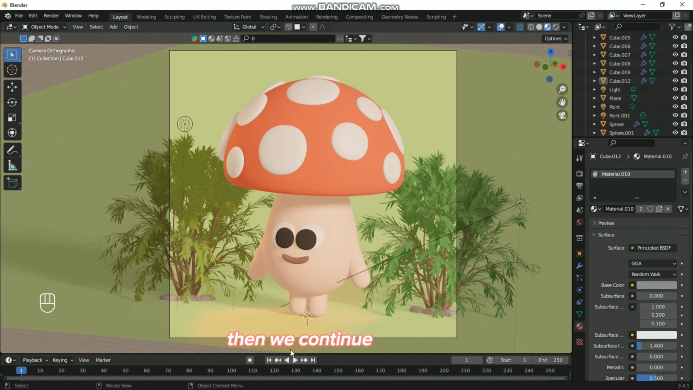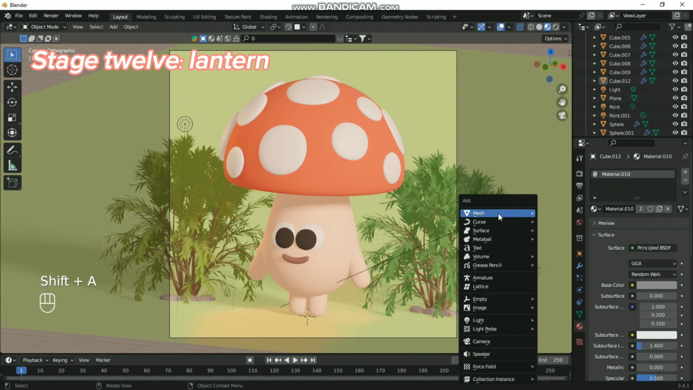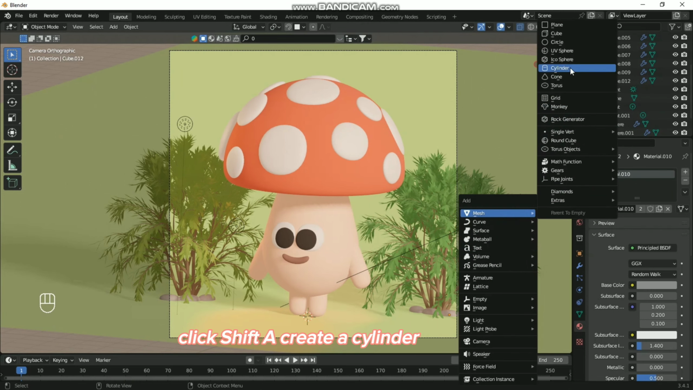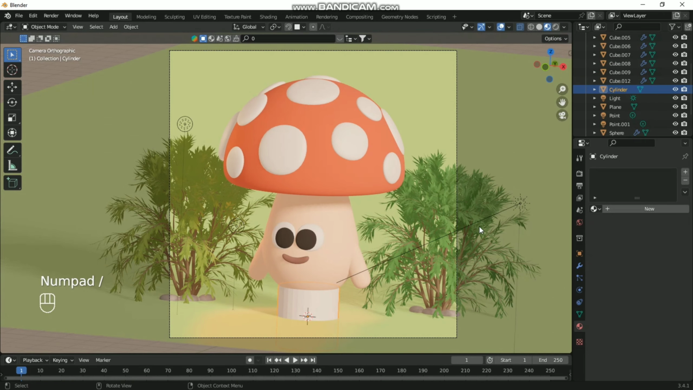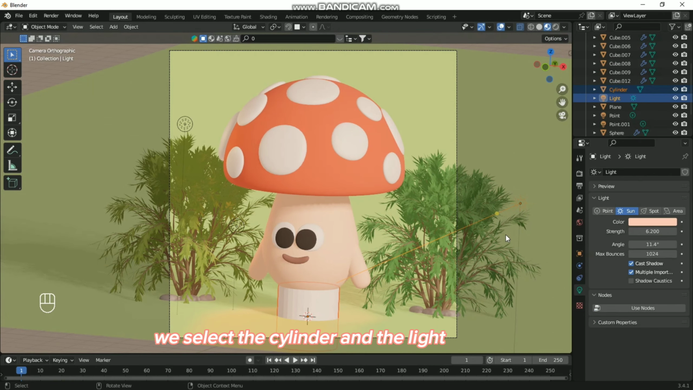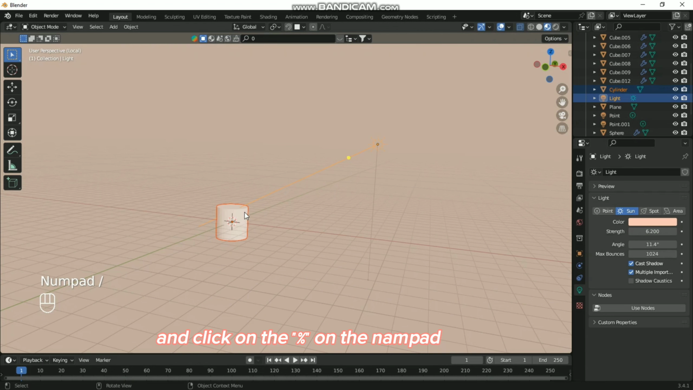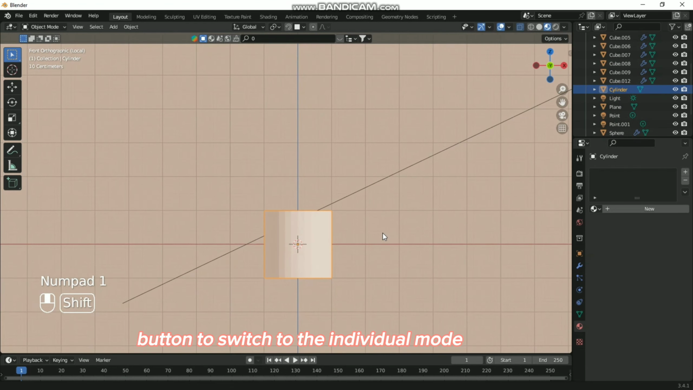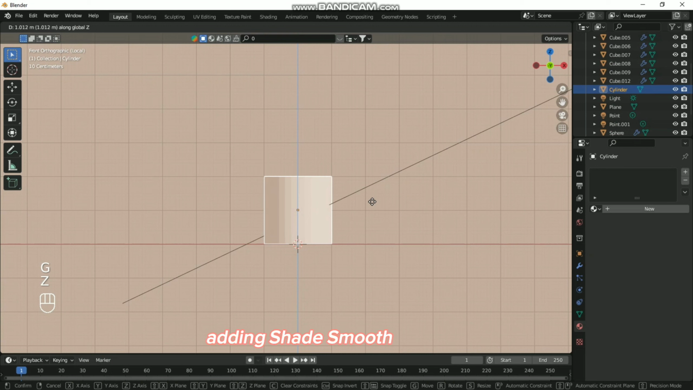then we continue. Stage 12, Lantern. Click Shift A, create a cylinder. We select the cylinder and the light, and click on the period on the numpad to switch to the individual mode. Adding Shade Smooth.